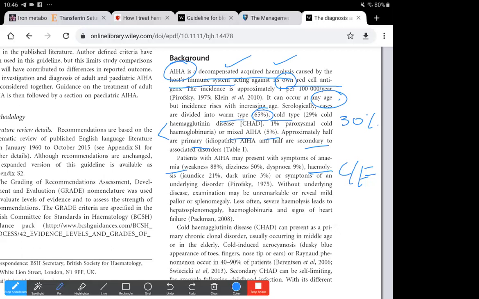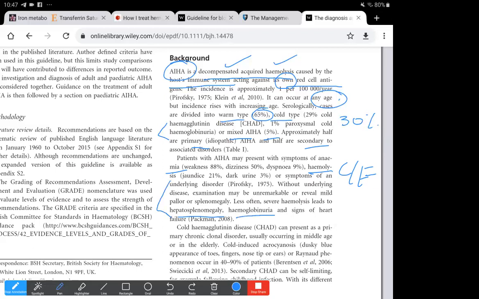Without an underlying disease, examination may be unremarkable or reveal mild pallor or splenomegaly. Less often, severe hemolysis leads to hepatosplenomegaly. So there could be not only anemia and jaundice, but also symptoms of the underlying disease. If there is no underlying disease, the hemolysis may be so severe as to cause not only jaundice and dark urine, but also hepatosplenomegaly and hemoglobinuria.